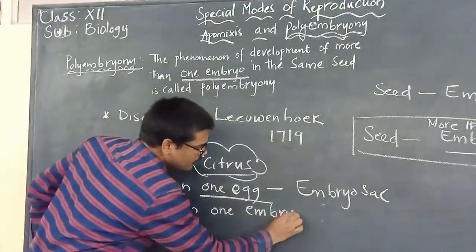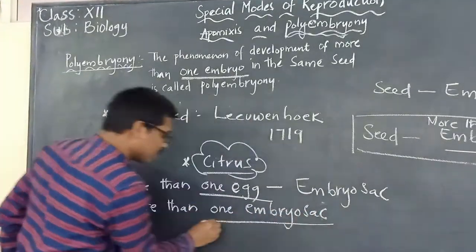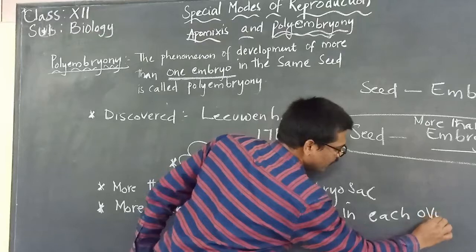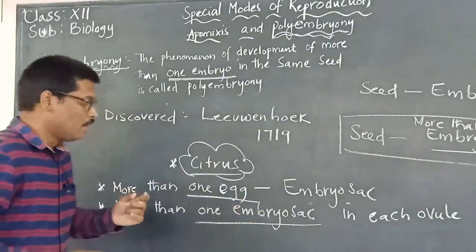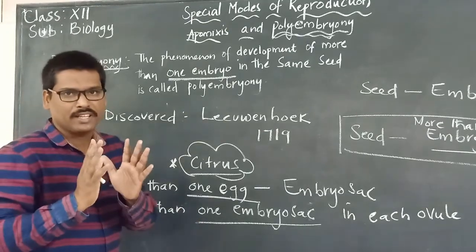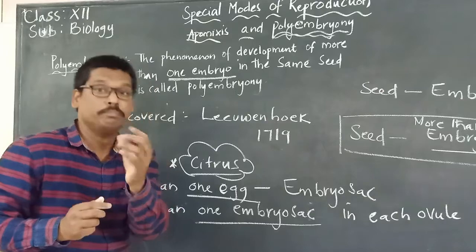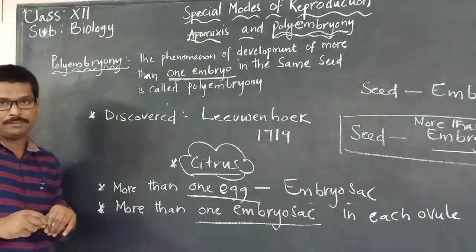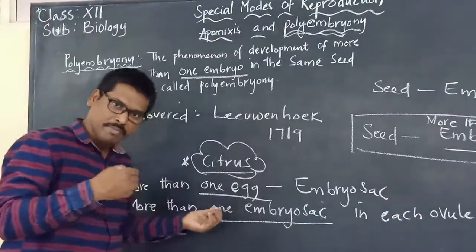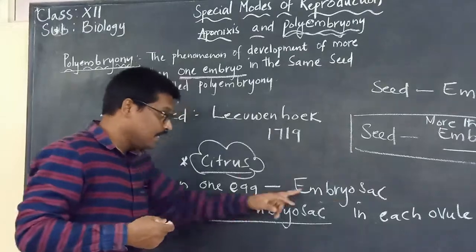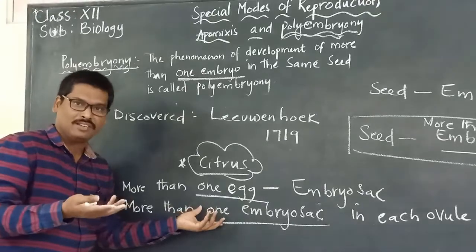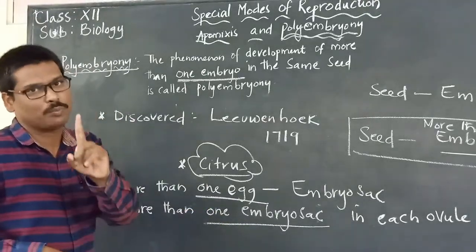The normal rule is that one ovule contains only one embryo sac, but here there may be many embryo sacs in the ovule, and each embryo sac will compulsorily contain one egg.